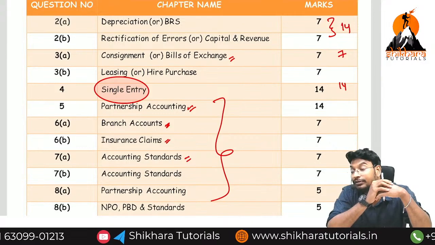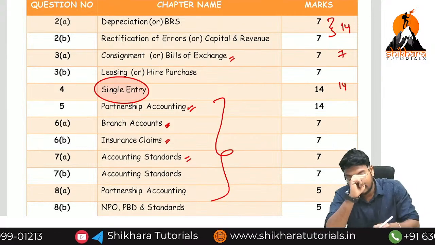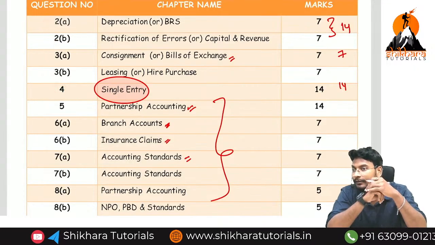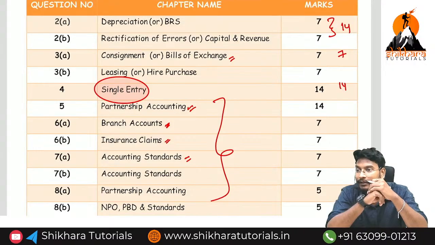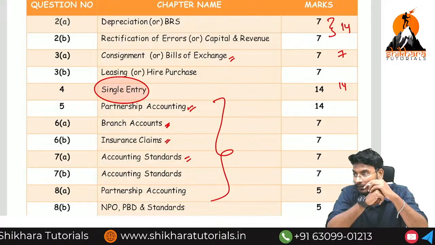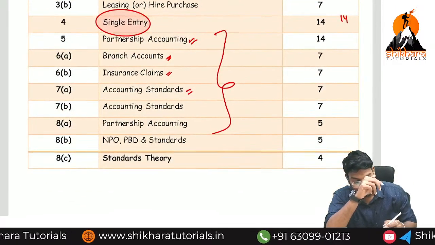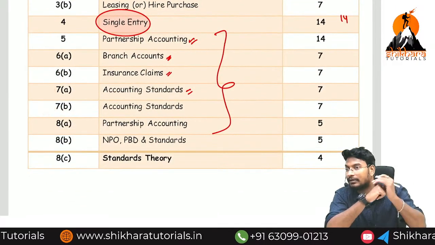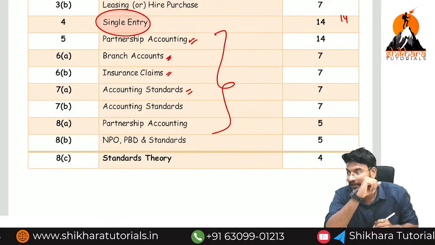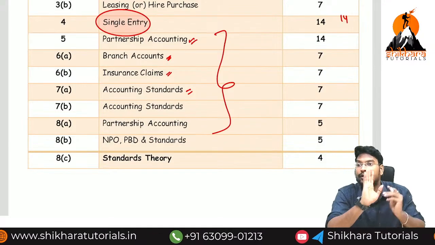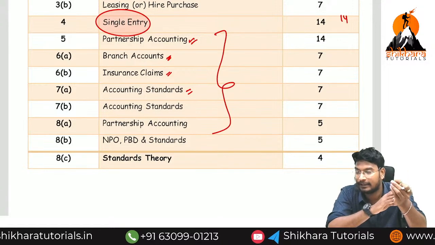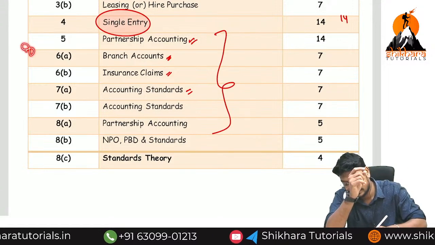Totally how many questions do you need to write? 5. In that, 2 are already completed, 3 completed and 4 completed. Then how many questions do you need to attempt? Only the remaining 2 questions. From those 2 questions, accounting standards will play a major role. If you learn accounting standards 1, 2 and nearly 3, we can answer questions. And extra you need to learn only what? Accounting standards. If you learn the accounting standards perfectly, then easily you can get how many marks? 80 plus.